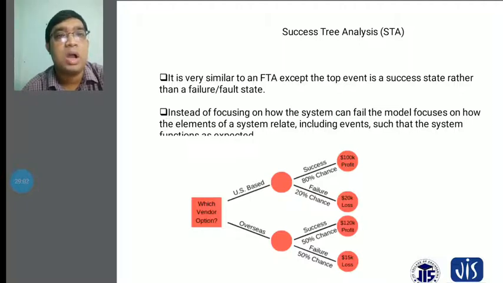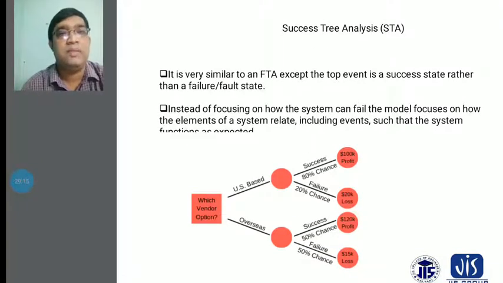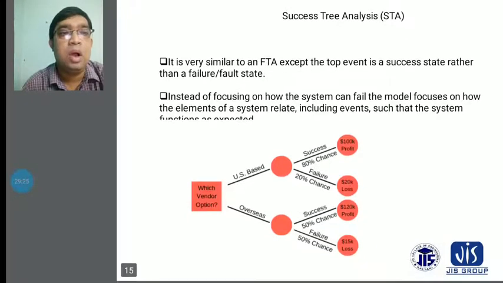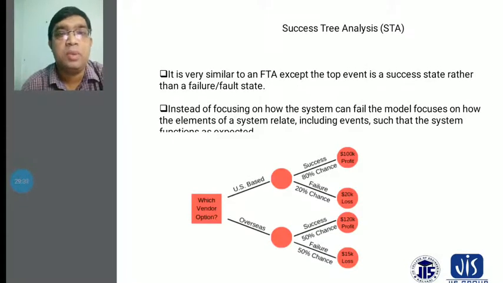Instead of focusing on how the system can fail, the model focuses on how the elements of the system are related, including the events such that the system functions. Now the vendor options are considered. The vendor is much more essential, because vendors give good quality raw materials that are tested. The vendor options are US based or overseas.